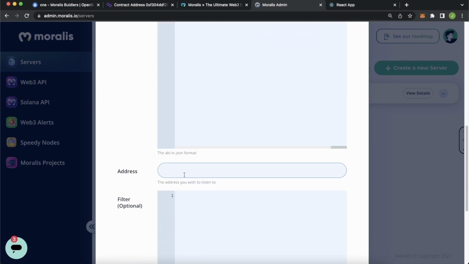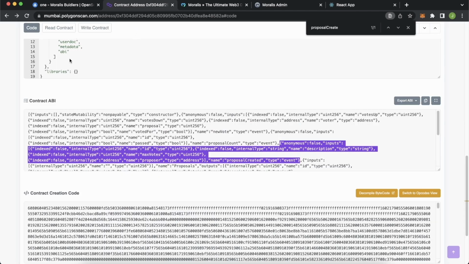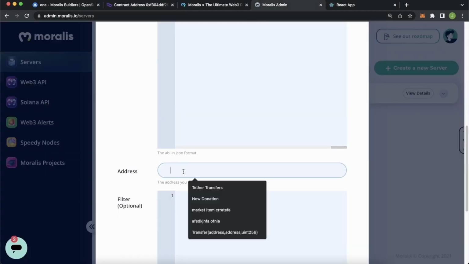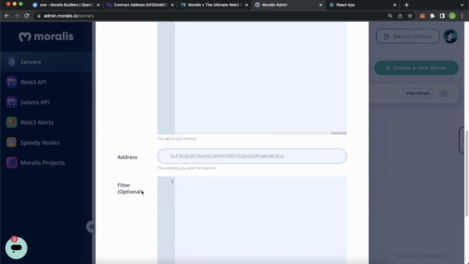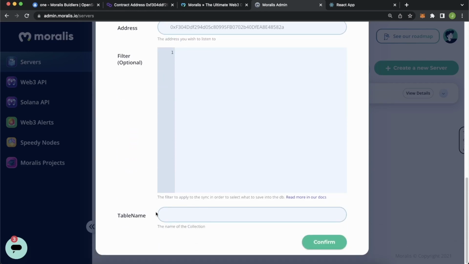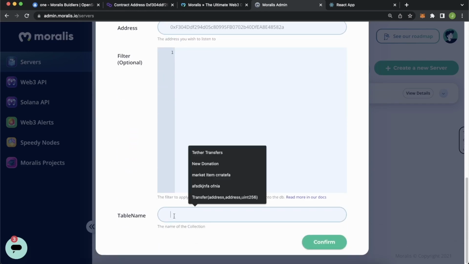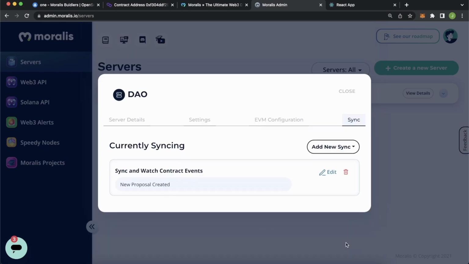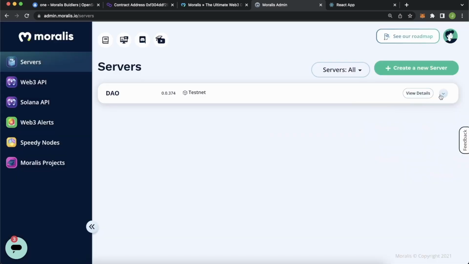And now, last thing, the address of the smart contract, which we have over here in Polygon scan. We can copy that, paste it in the address. We won't need to filter our events, and as the table name, we'll have proposals. So now in our Moralis database, we should get a table with all the new proposals that have been created on our smart contract. We confirm, find that our new proposals created sync event has been created. We can close this and check out if it actually worked.